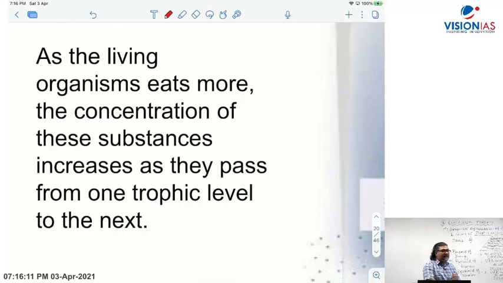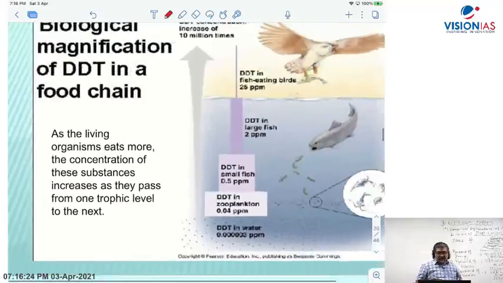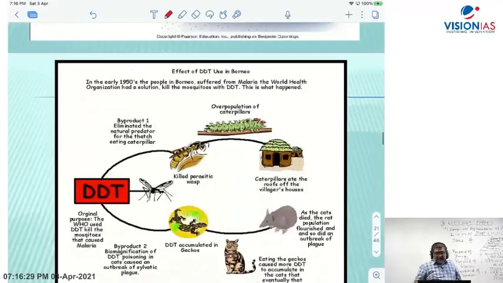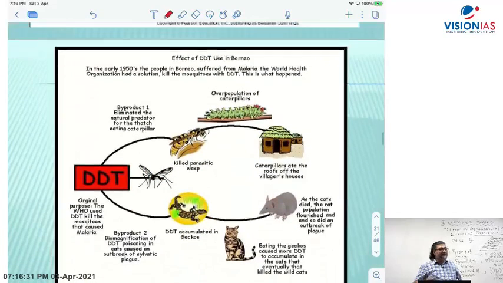Chemical pesticides like DDT are persistent and non-biodegradable, and they are harmful to living organisms. So there is a big problem, and the first scientific study on biological magnification was documented in a book called Silent Spring, written by Rachel Carson. That brought into the limelight the harmful effect of DDT, which accumulated in the fatty tissues of animals.